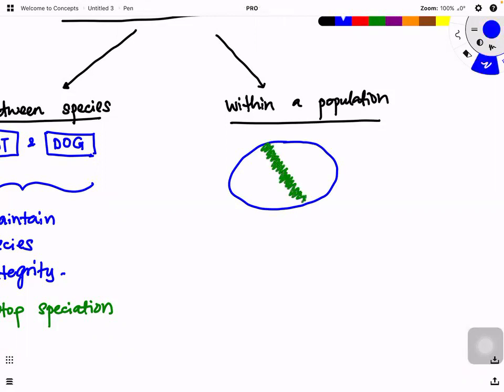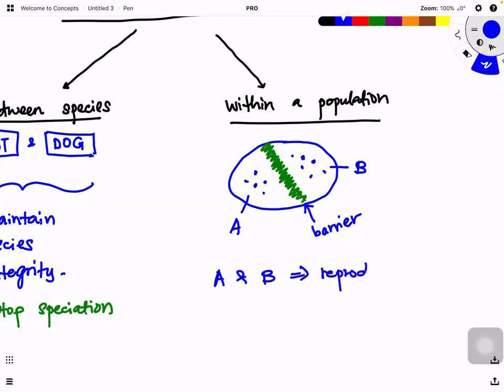So we have individuals in this population, and because of this barrier, the species in zone A and zone B, sorry, population A and population B, are now reproductively isolated.